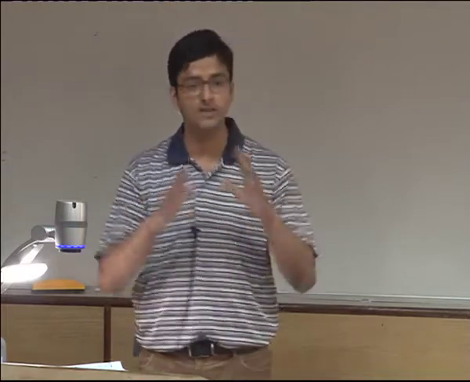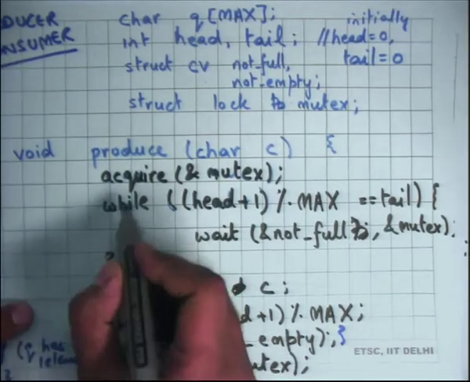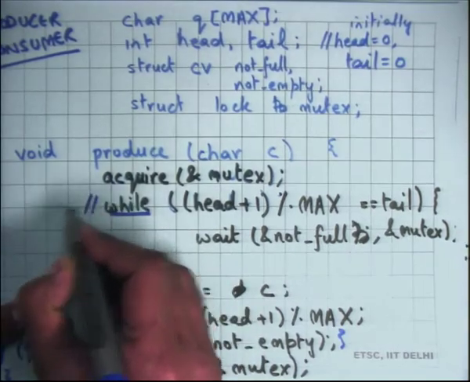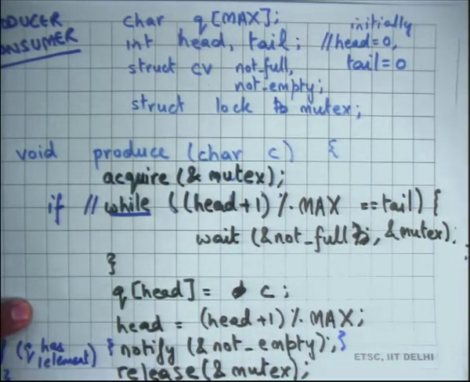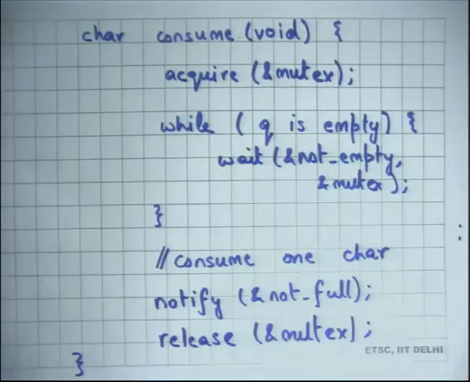On the other hand, if you had only one producer and one consumer, if would have sufficed, but it's always safer to use while, because then you are relying on fewer invariants in your code. So if you had just one producer and one consumer, you could have replaced this while with an if. But if you have multiple producers, then you need a while. Similarly, if you have multiple consumers, then you need a while here.